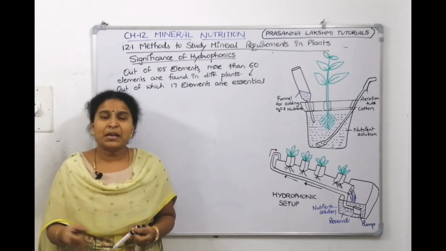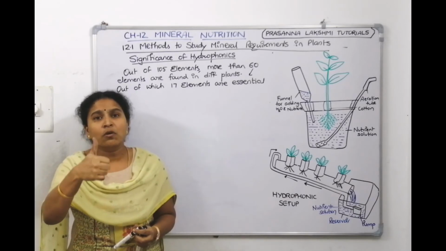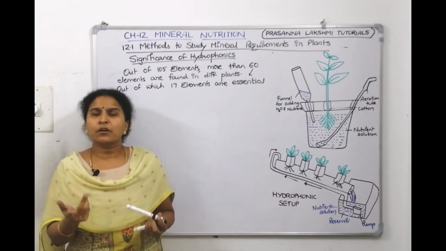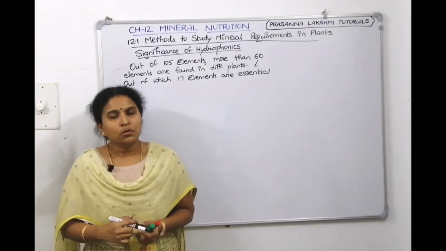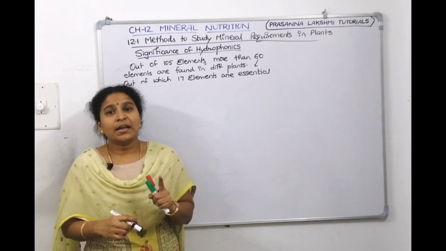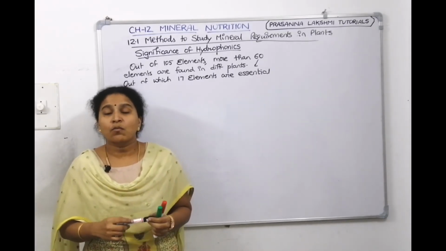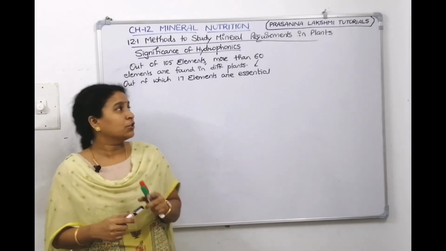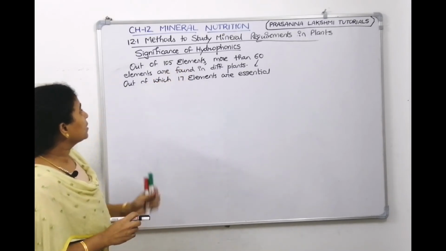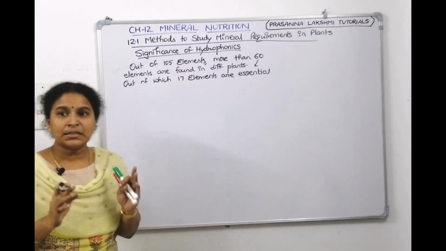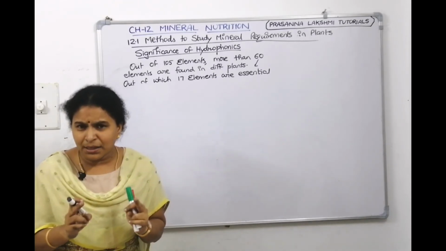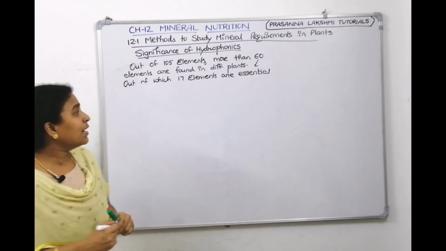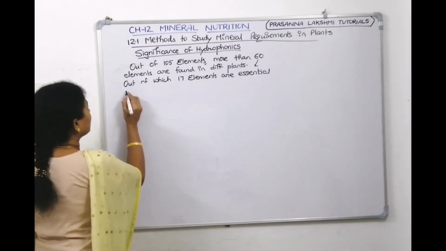An essential element means it is required for growth and development. If you don't give it, it will show deficiency symptoms. A non-essential element means it is not required for growth and development. So through hydroponics, we can tell which elements are essential, what their roles are, and if we don't provide them, what deficiency symptoms they will show. Out of 105 elements, 60 are found in the plant. Are all 60 required? No. Only 17 elements are essential. We came to know by hydroponics only.